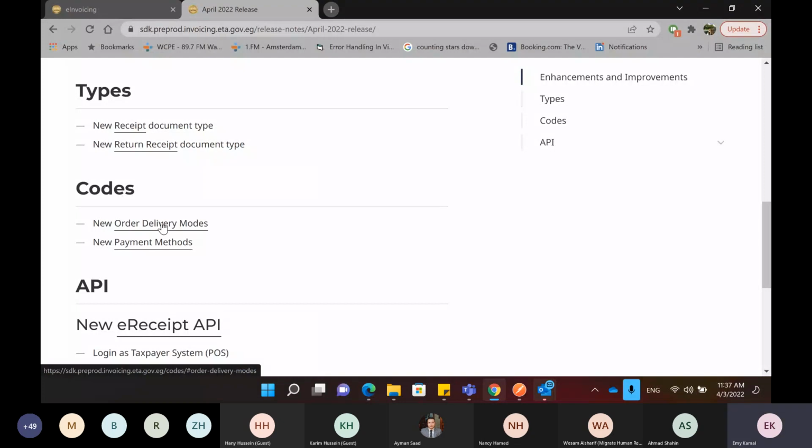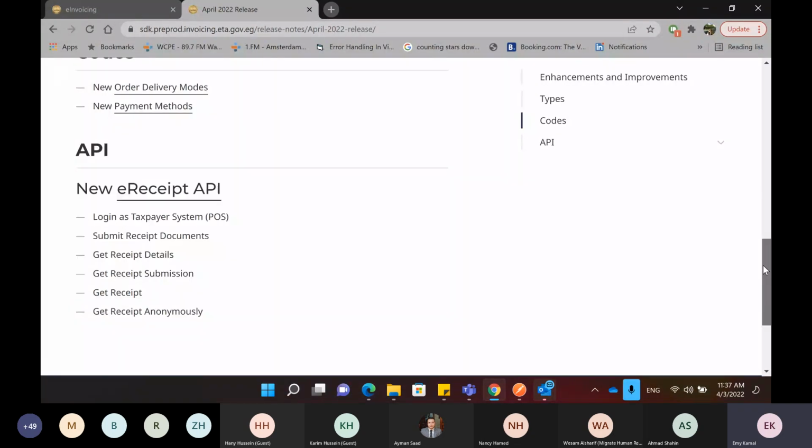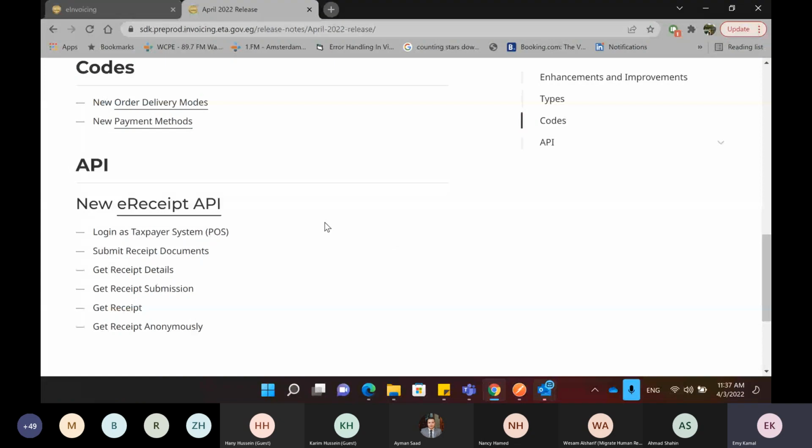these. Regarding the APIs, the new APIs that we have are login as taxpayer system, point of sale. This API is about how you can log in or integrate your point of sale to the e-receipt solution, submit the receipt documents, get the receipt details, and get the receipt submission. This is similar to get receipt details, but it's a bit different. We will go into these to explain what each one of these APIs can do.